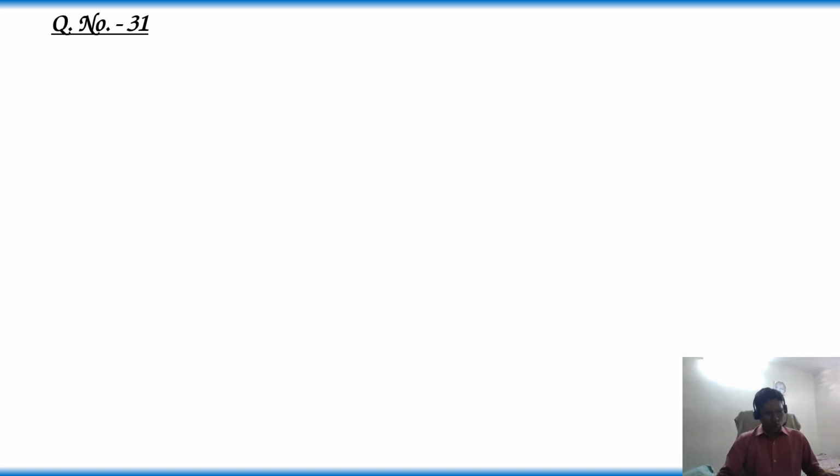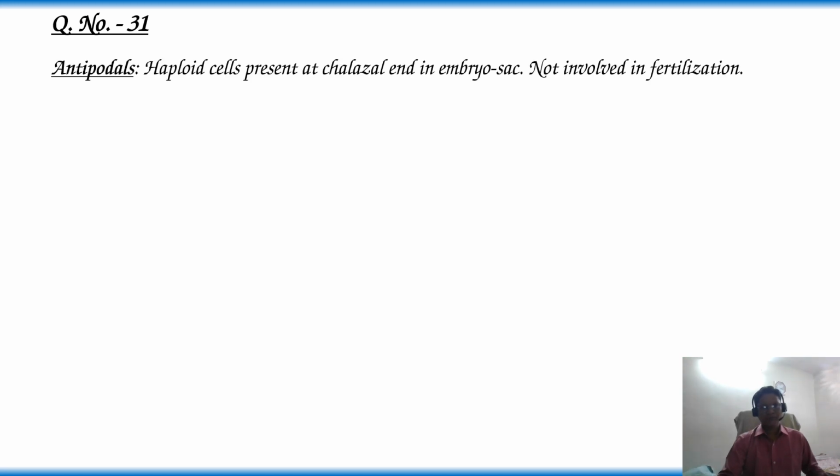Question number 31. Endosperm of angiosperms is produced after fertilization of a male gamete with, I am repeating again, options: 1. Antipodals, 2. Synergids, 3. Secondary nucleus, 4. Oosphere. Let's know about the options.